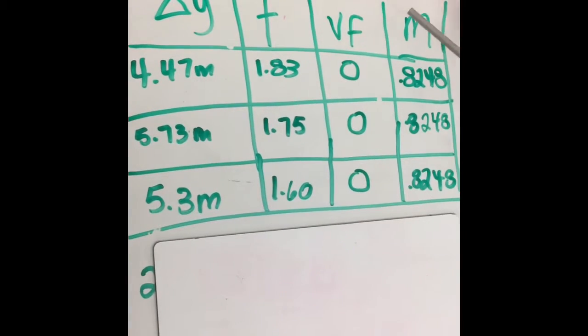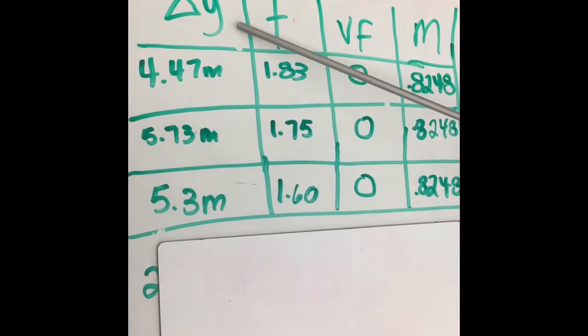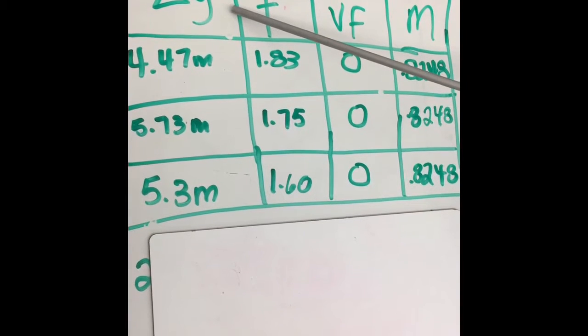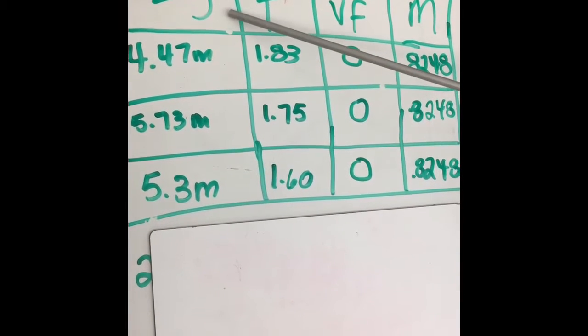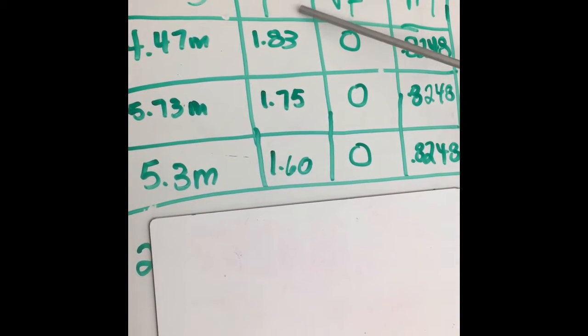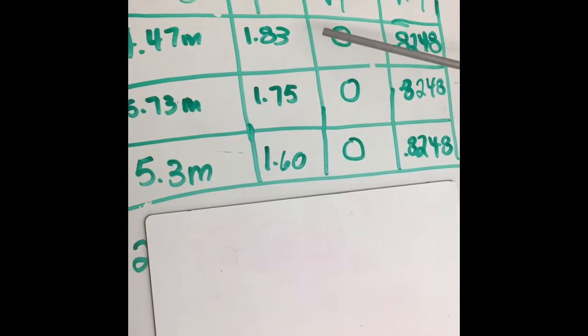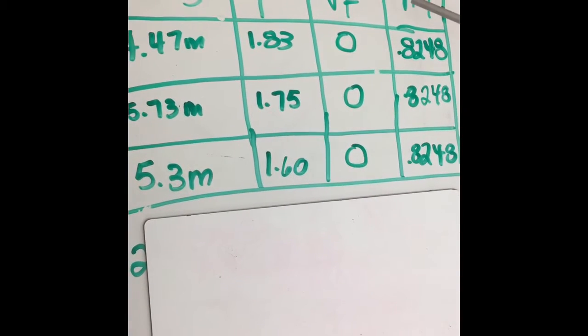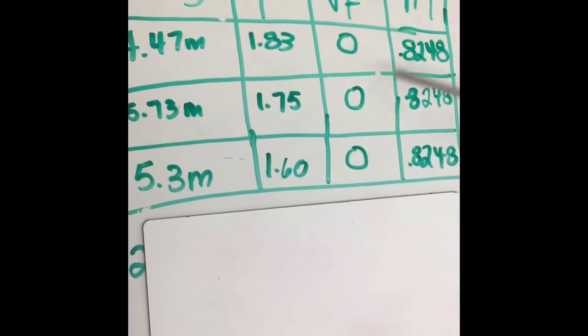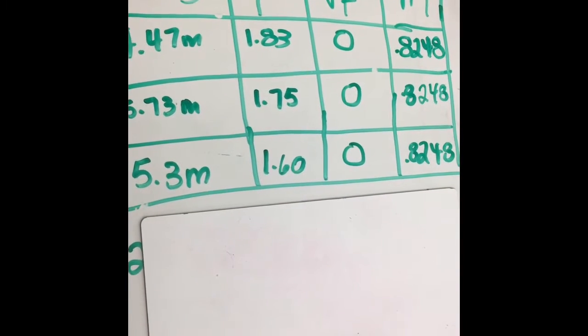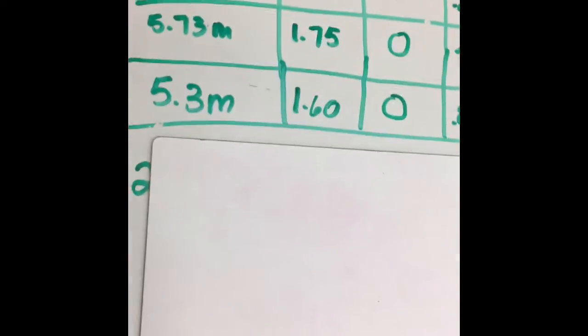So this is our data table from the lab. Delta Y is the displacement of how far the beanbag went from start to finish. And T stands for time, so how long it took from when it started to when it stopped moving. VF is when the beanbag completely stopped on the floor. M is the mass of the beanbag, which is the same.